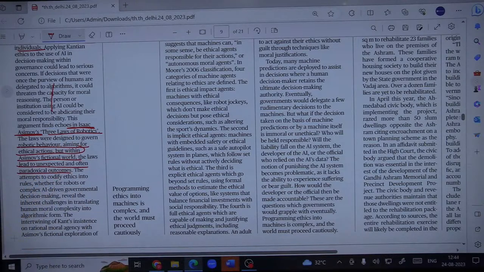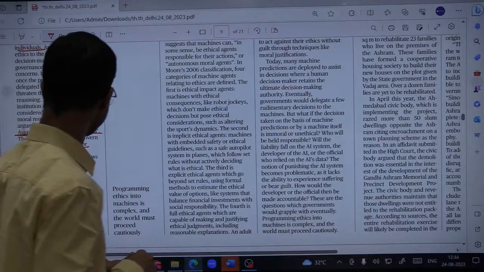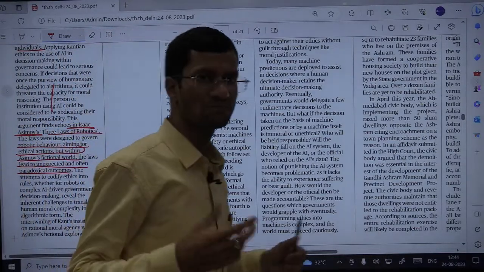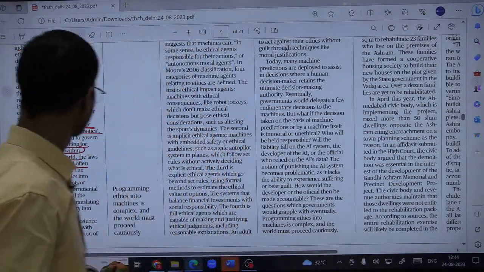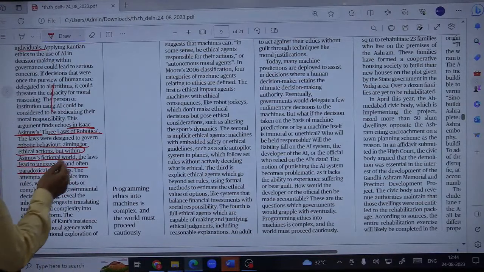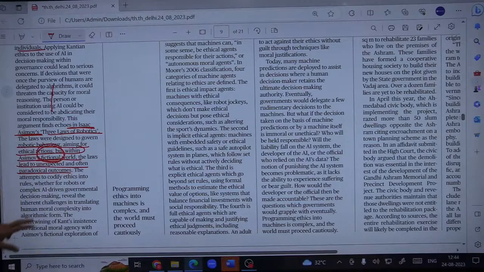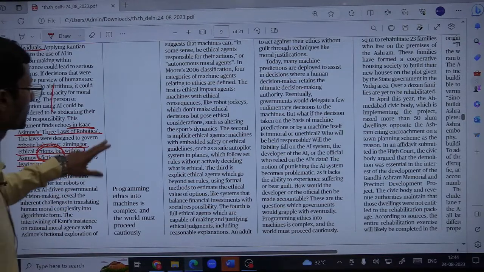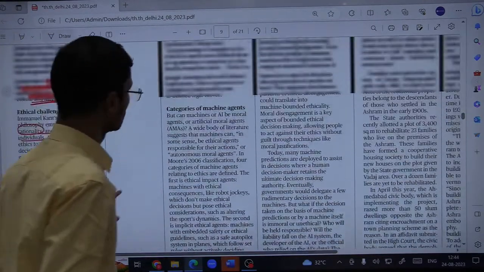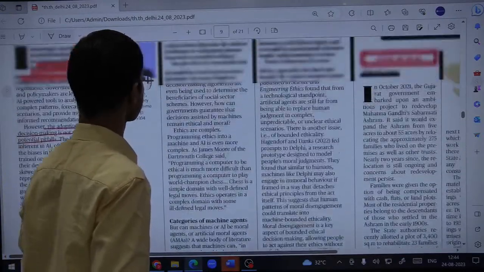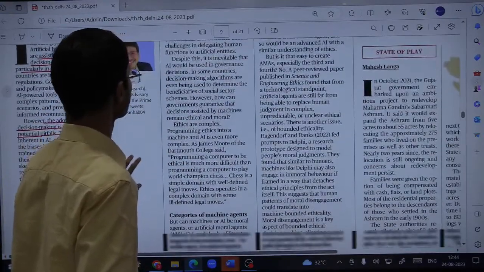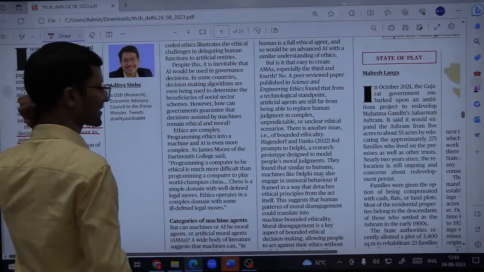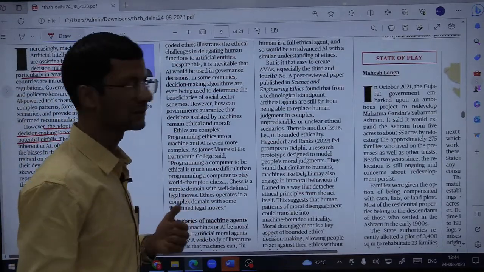That was a fictional world; in reality, of course, the things would be more complex and more difficult. Fine. So he is saying that it is difficult to expect AI to be moral like humans.